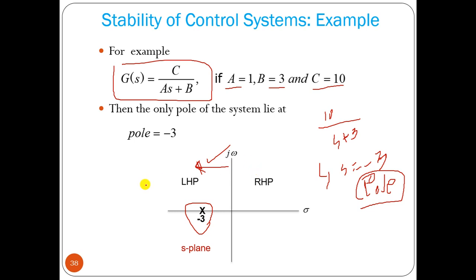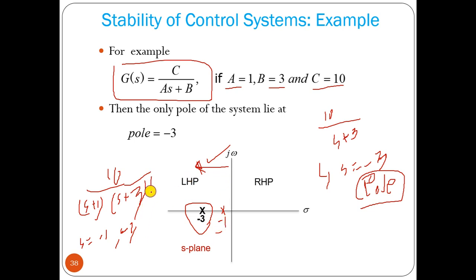Similarly, we can write another one, say 10 divided by (s plus 1)(s plus 3). Then poles are at s equal to minus 1 and s equal to minus 3. Two poles are there, both are on the left half plane, so the system is stable.